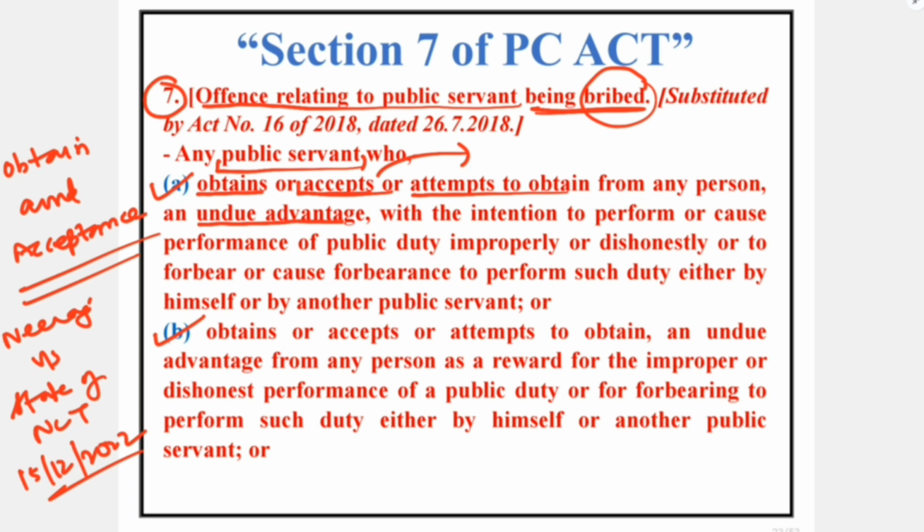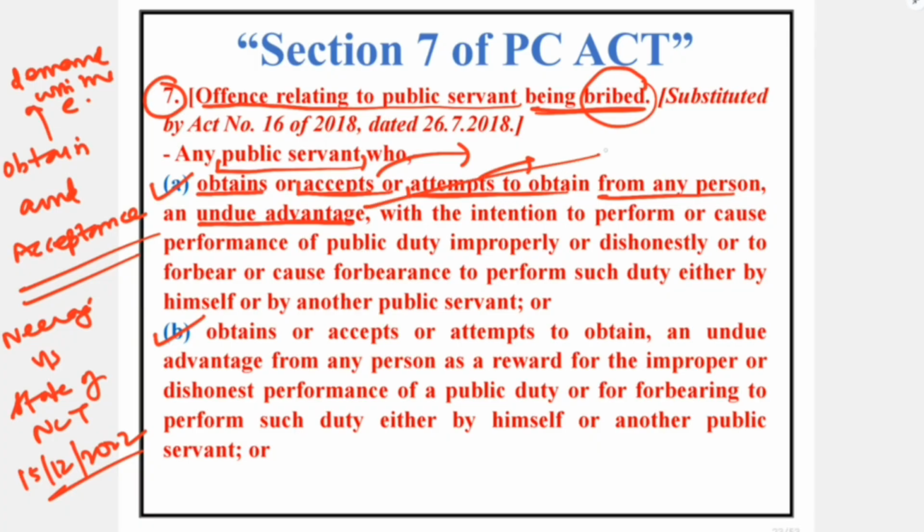Apart from that, we have multiple judgments of the Honorable Supreme Court on the said point. As far as obtain is concerned, it is basically a demand on the part of the public servant with an element of acceptance. An attempt is concerned with demand only, not with acceptance. So, to apply Section 7A of the PC Act, there must be an element on record that the concerned public servant either obtains or accepts or attempts to obtain from any person